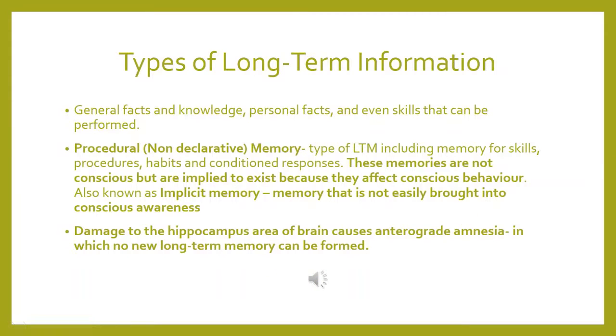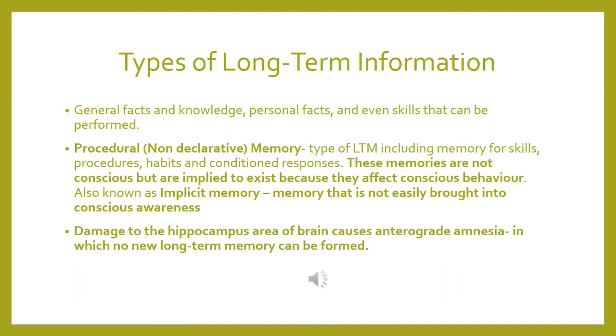Types of long-term memory. General facts and knowledge, personal facts, and even skills that can be performed are stored in the long-term memory. So the first type is procedural memory or non-declarative memory. It includes memory for skills, procedures like tying your shoes or playing piano or driving, habits, and conditioned responses. These memories are not conscious but are implied to exist because they affect our conscious behavior.